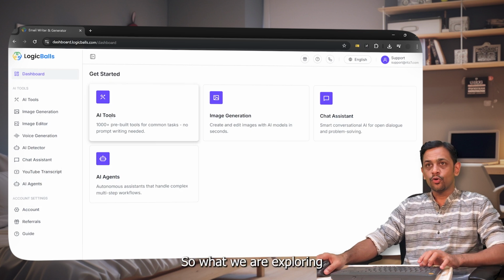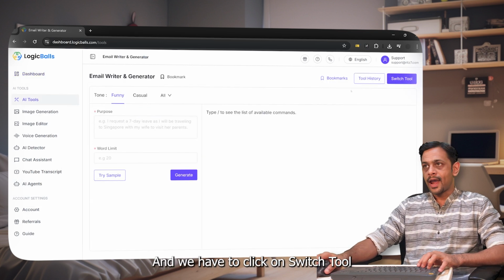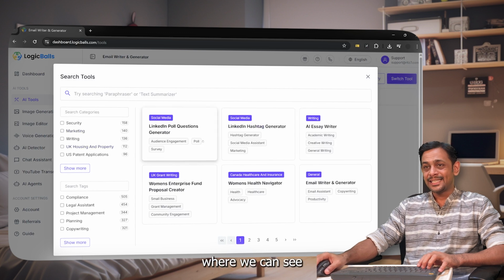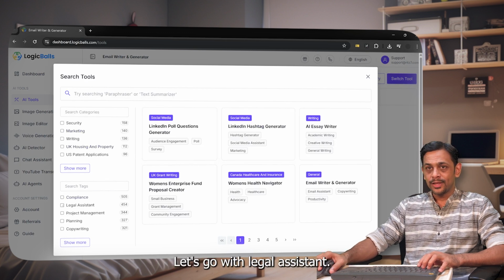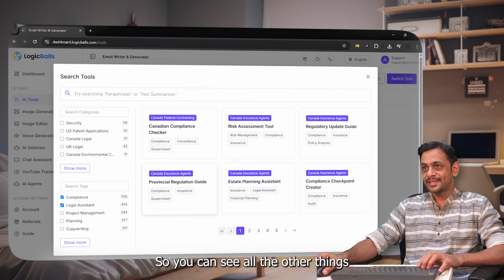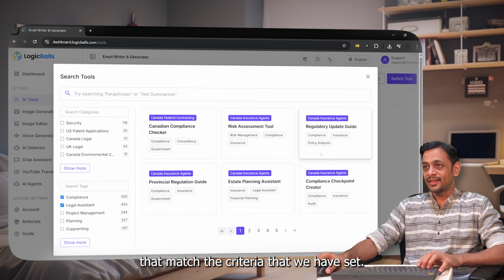So what we are exploring today is AI tools, and we have to click on switch tool where we can see what are the tools available. So there are so many tools available. Okay, let's go with legal assistant, right? And compliance maybe, right? So you can see all the other things that match the criteria that we have set.